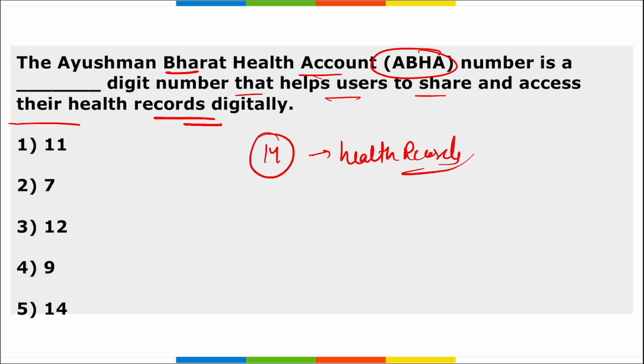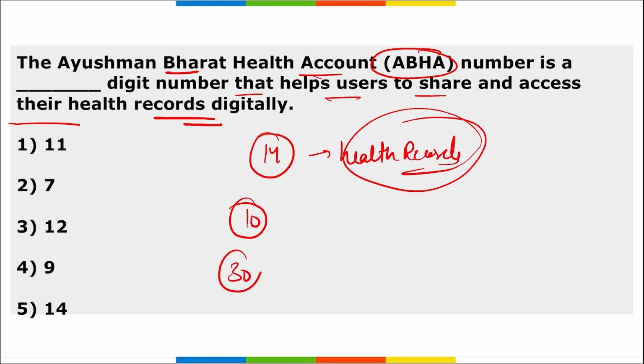Alright, over 10 crore health records have been linked digitally to Ayushman Bharat Health Account under this Ayushman Bharat Digital Mission, and more than 30 crore citizens have generated their unique Ayushman Bharat Health Account number so far. So the correct option here is option 5. Apart from this, if I ask you, in Aadhaar card how many digits are there? In Aadhaar card there are 12 digits.